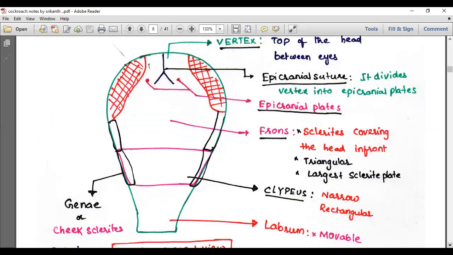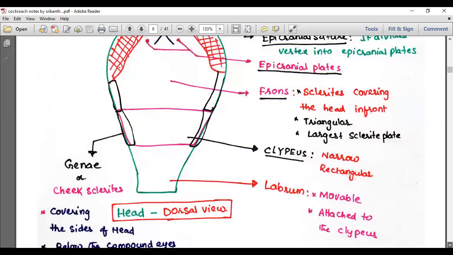I did remind you that the hardest parts of the body are called sclerites. So these are all hard plates. The triangular sclerite plate is called the frons, the largest sclerite plate. Below that we find a narrow rectangular sclerite plate, the clypeus. Movably attached to the ventral edge of the clypeus, we find the labrum, which is a mouth part. On either side of the frons and clypeus we find the genae or cheek sclerites.